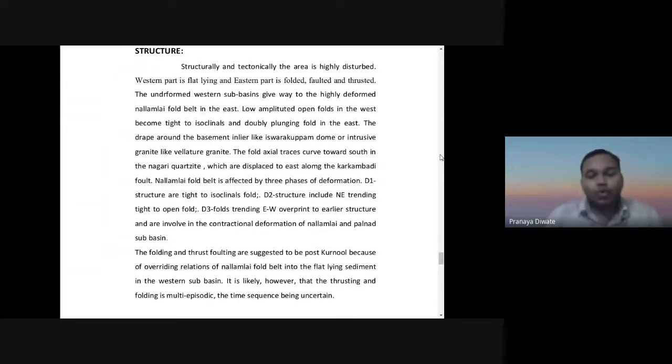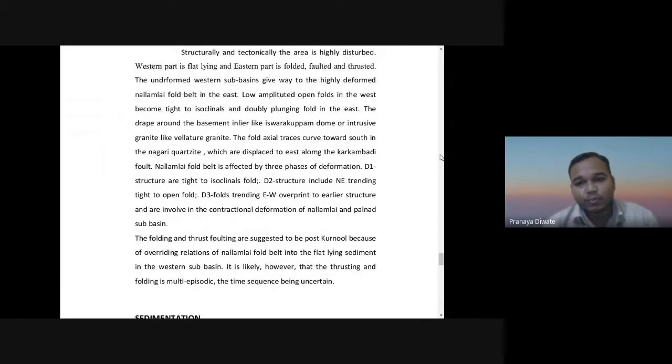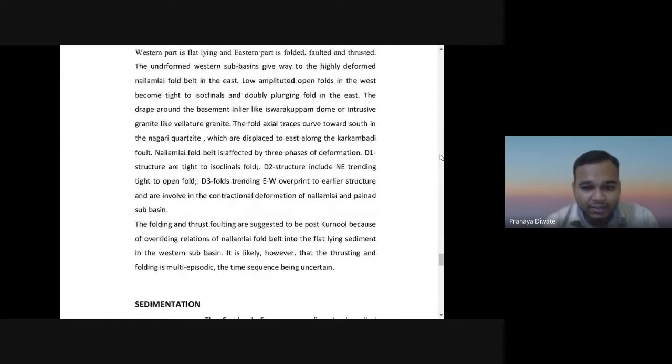The folding and the thrust folding are suggested to be post-Cuddapah because of the overriding relation of the Nallamalai fold belt onto the flat lying sediment in the western subbasin. It is likely, however, that thrusting and folding is multi-episodic and the time sequencing is uncertain.